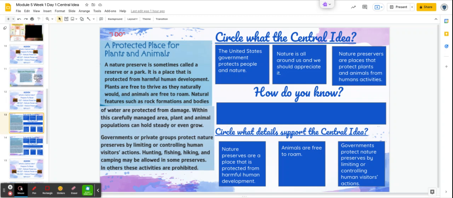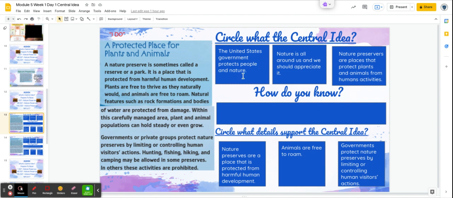Let's go ahead and begin our model. Today we are finding central idea. So as always, we need to identify what we're being asked to do here. As I look up here at the top, I see that we are circling what the central idea is.